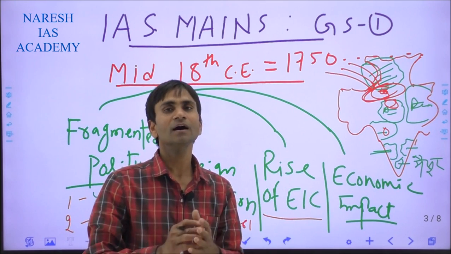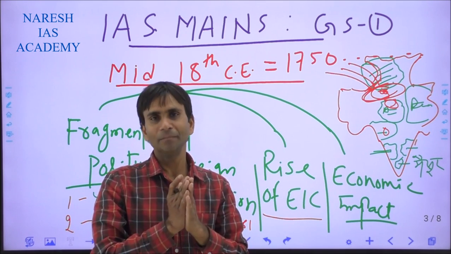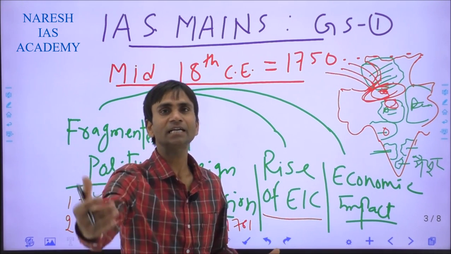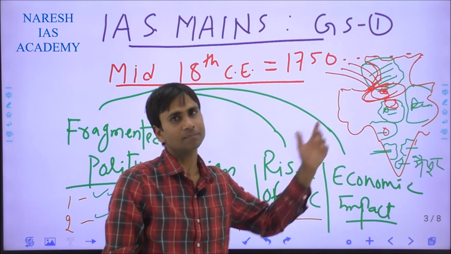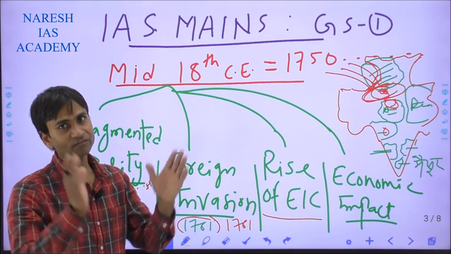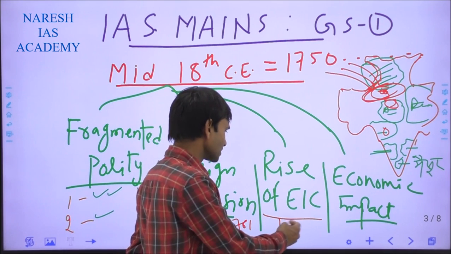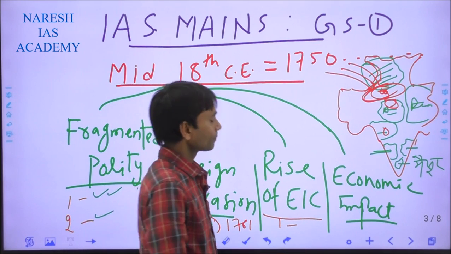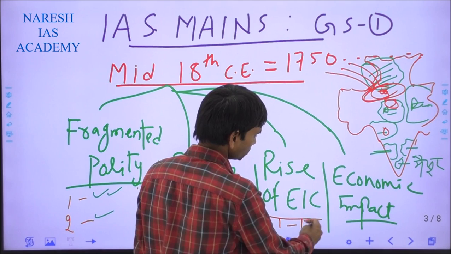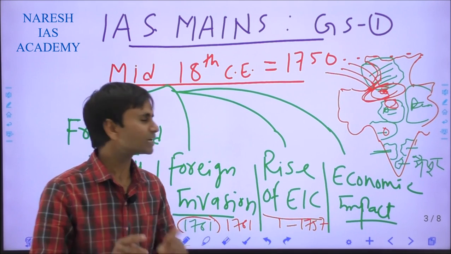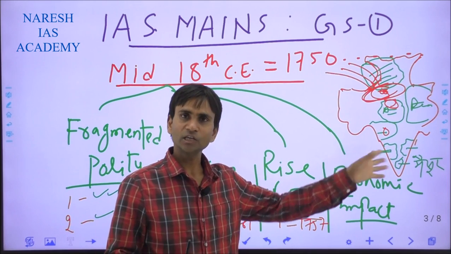And third was the diplomatic approach of the company. The company was definitely far ahead in diplomatic approach compared to the Indian political powers. And how relevant the diplomatic factors were, we can definitely trace in the Battle of Plassey. The Battle of Plassey took place in 1757, in which the East India Company defeated the Nawab of Bengal, Siraj-ud-Daula.